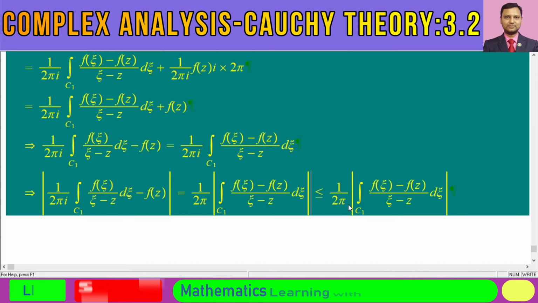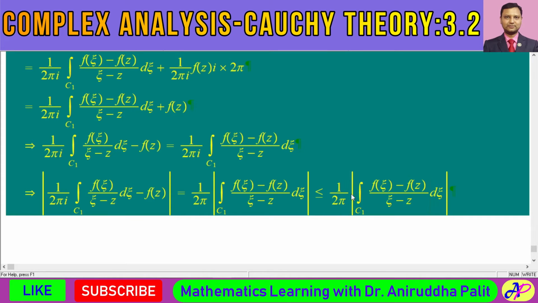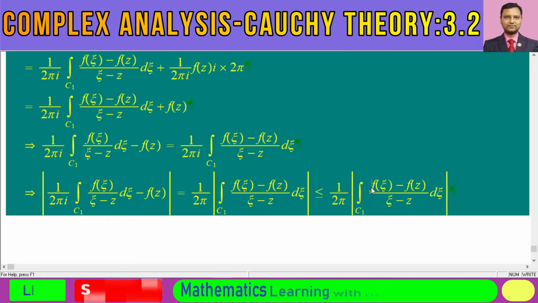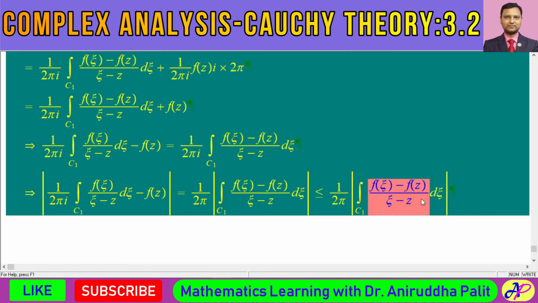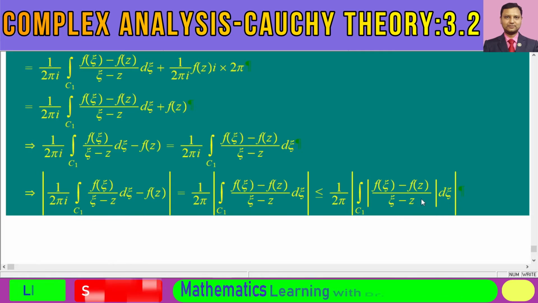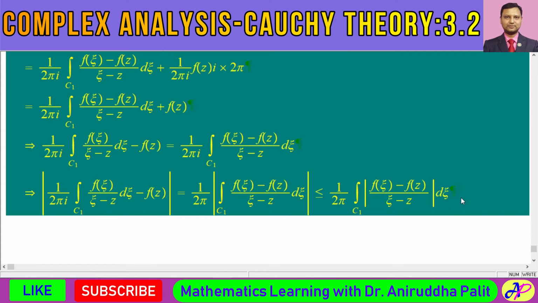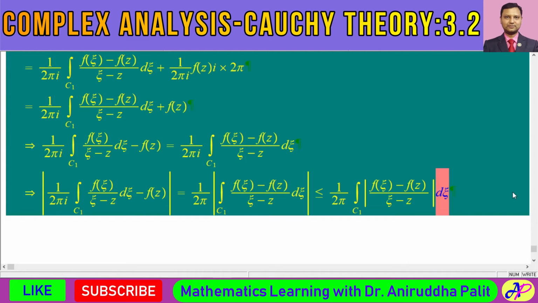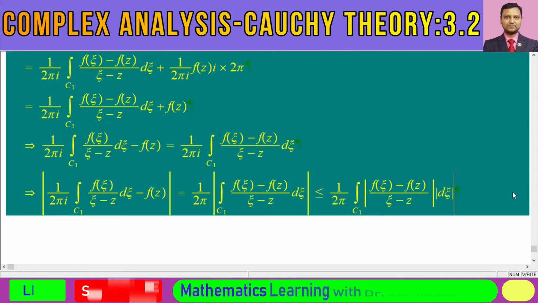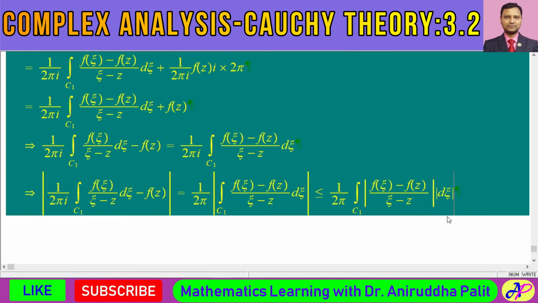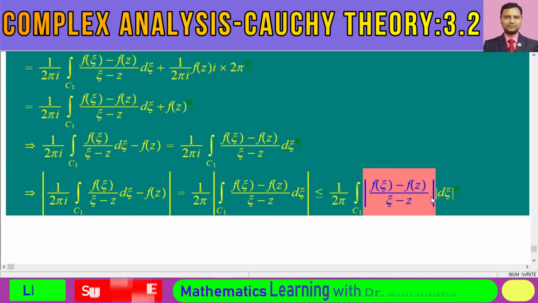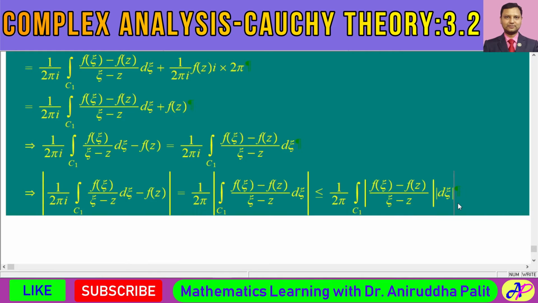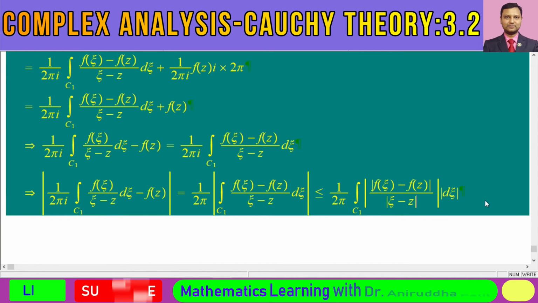Okay. Now you see over here, this integral, this modulus symbol can be written in this way: modulus of this f of chi into modulus of this kind of d chi. Okay, and therefore you see this can also be written in this fashion, that modulus of this numerator divided by modulus of this denominator.